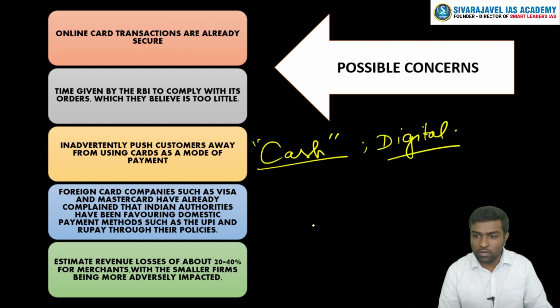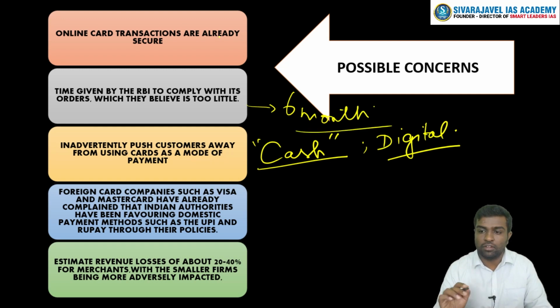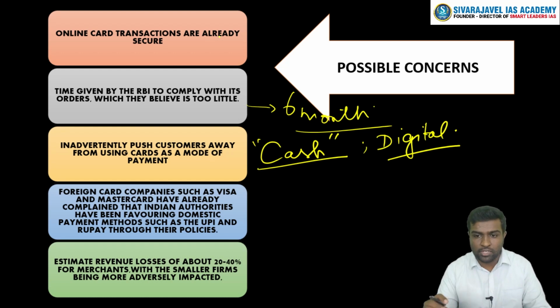So this is one effect that could be in place. And also the time given by the RBI, just 6 months deadline, is not enough for these players to move. And already online card transactions are safe. Even though you have a card, nobody can check out using your card without your OTP or your CVV, isn't it? So when there are layers of protection, why is there an unnecessary layer of protection which is adding to the confusion? This is one particular concern.